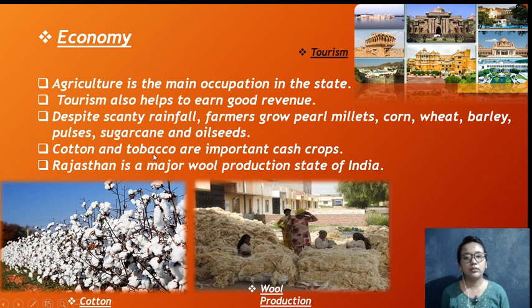Cotton and tobacco are the important cash crops. So those two are the important cash crops of Rajasthan. Rajasthan is the major wool producing state in India. So here is the image of how they produce the wool.